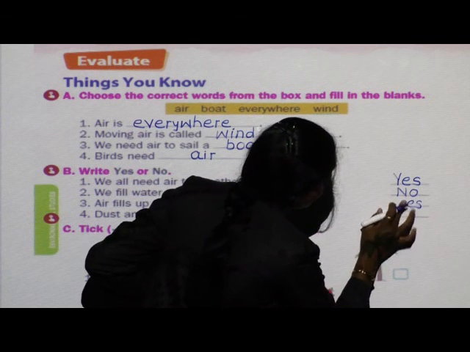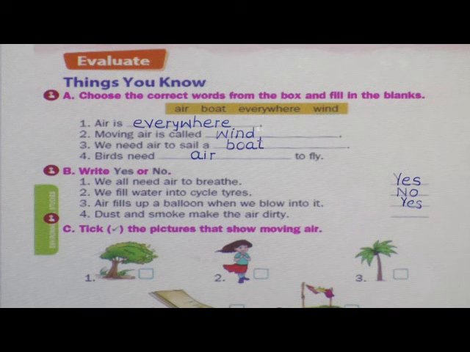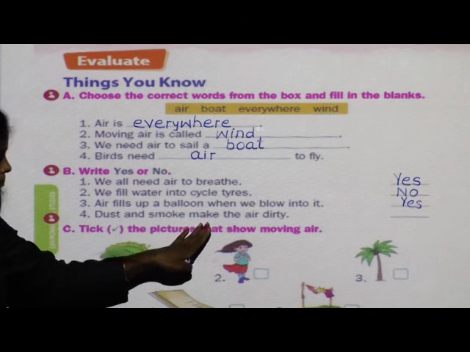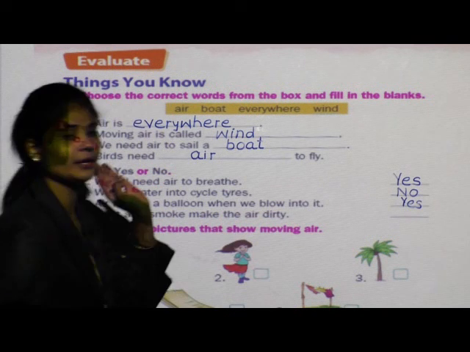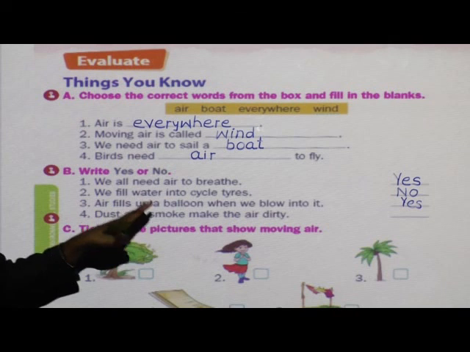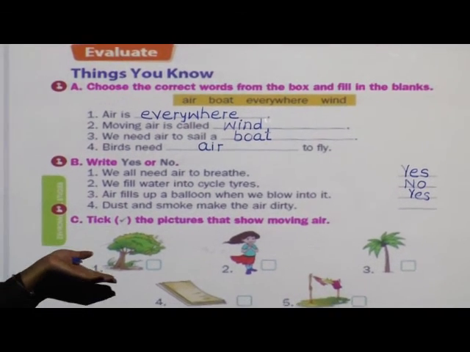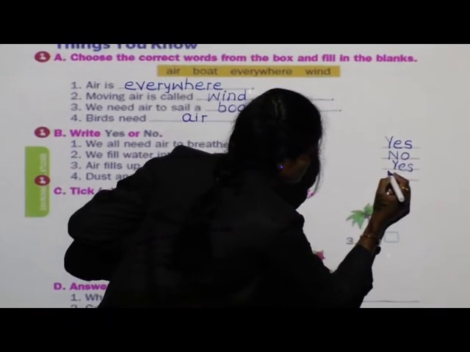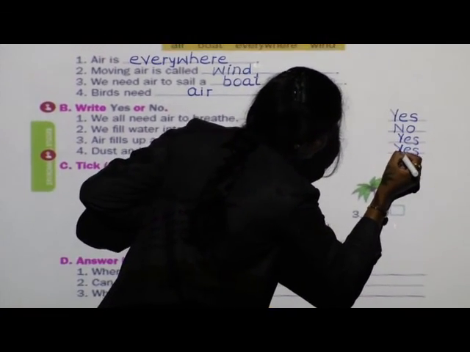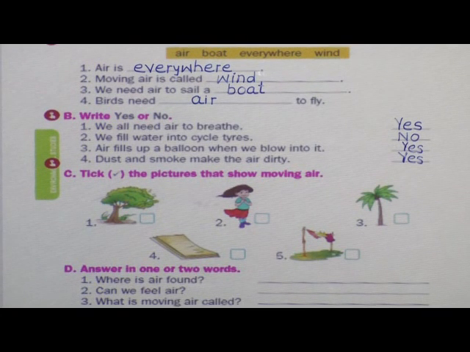Y-E-S. Yes. Done. Next. Dust and smoke make the air dirty. Is it correct? Yes, dust particles and smoke from factory chimneys, buses, cars, they make air very dirty. So it is also correct. So we will write yes. Done? Write fast.